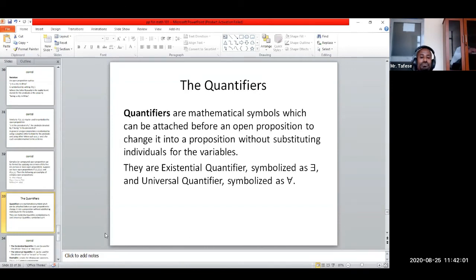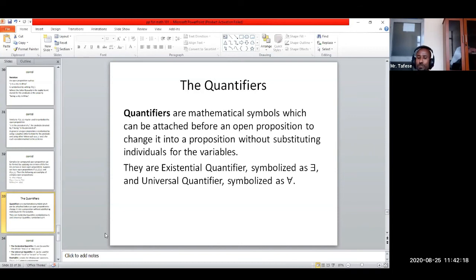Quantifiers. I hope you are not new to quantifiers, as you were not new to logical connectors. Quantifiers are mathematical symbols, usually two in number, that can be attached before an open proposition.